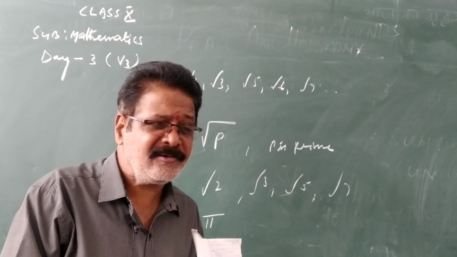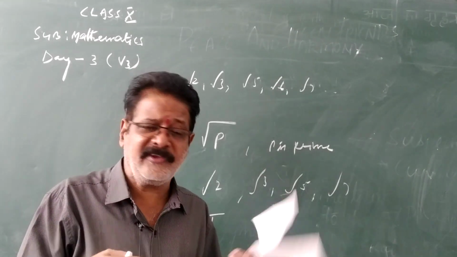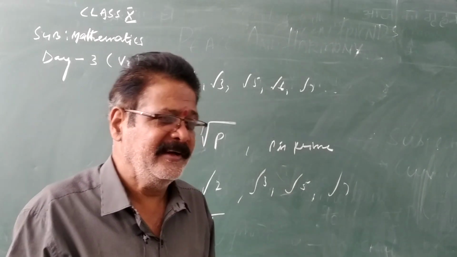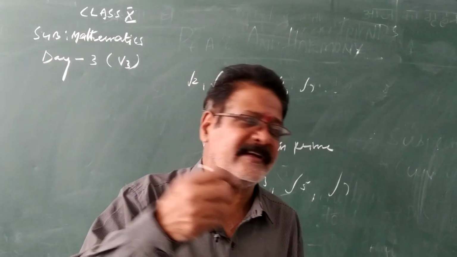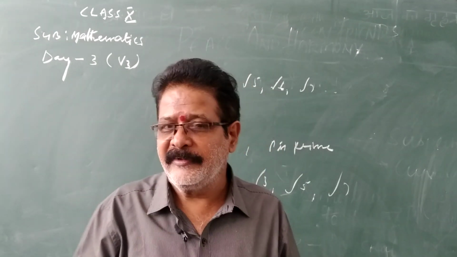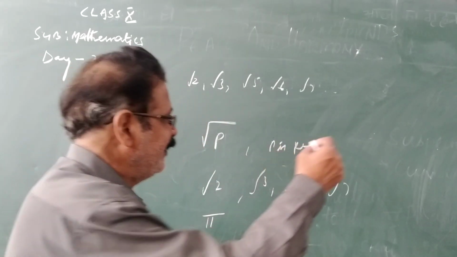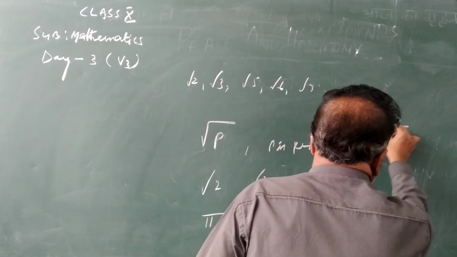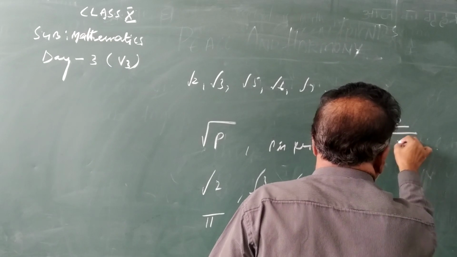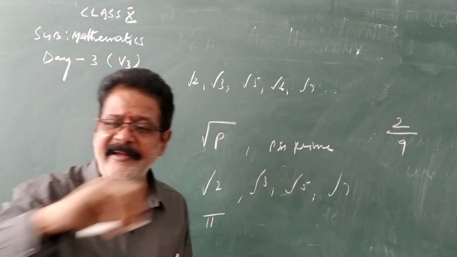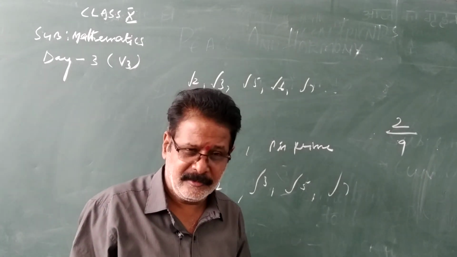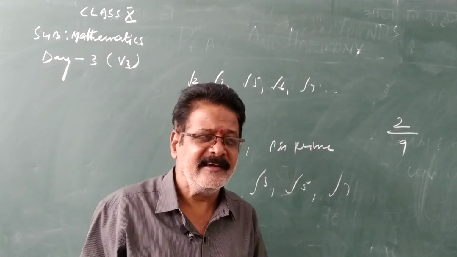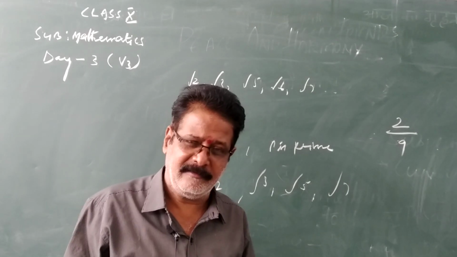Given a rational number, how can you say whether it is a terminating or non-terminating recurring decimal, without actual calculation, without division? Take 2 by 9. Is it terminating or non-terminating?